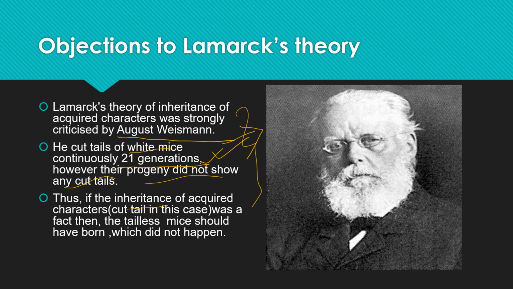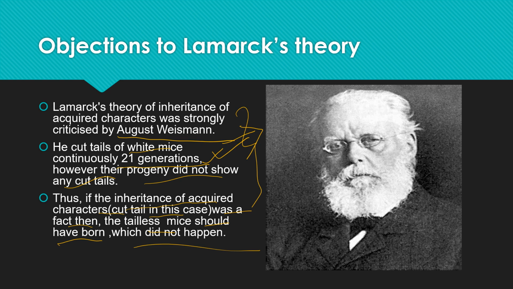So if the inheritance of acquired characters was a fact, in this cut tail case, the tailless mice should have been born. But this didn't happen. So like this, Lamarck's theory of use and disuse and inheritance of acquired characters was objected to, and this was not taken as a proved theory of evolution.